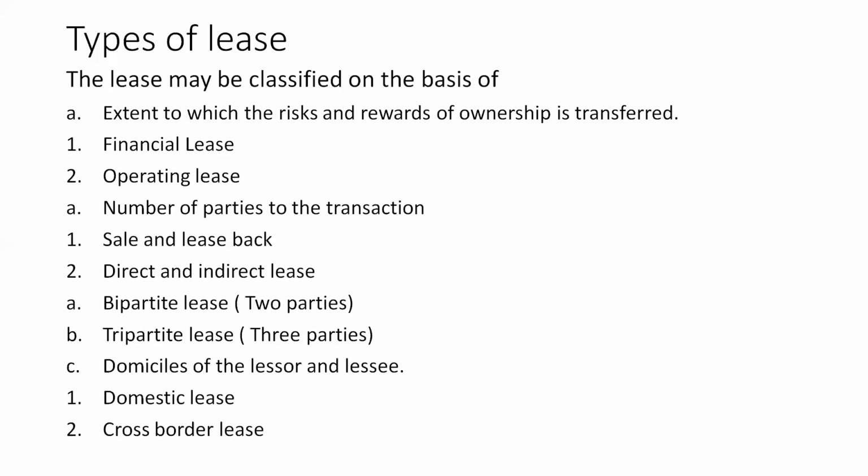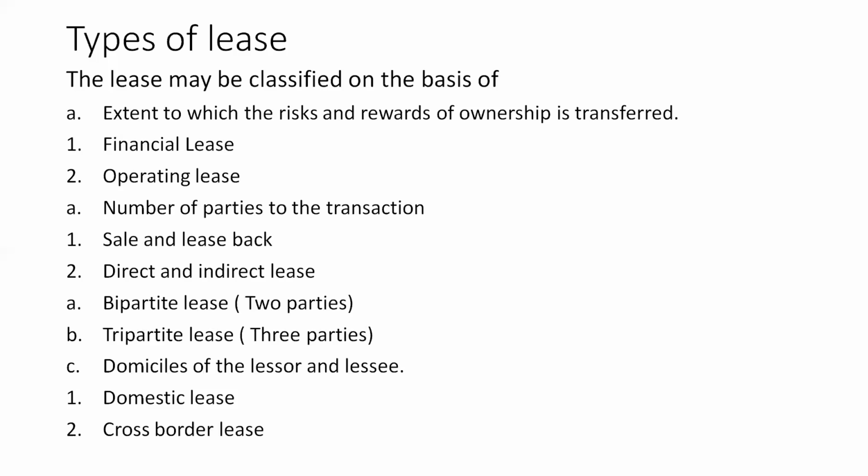Now the financial institution becomes the owner. Here the asset is bought and sold back to the financial institution, and the financial institution in its own name gives that asset for use to that particular sugar industry which bought it. So this is what we call sale and lease back. Selling and leasing it back. Again, the sugar industry takes the asset on lease basis.